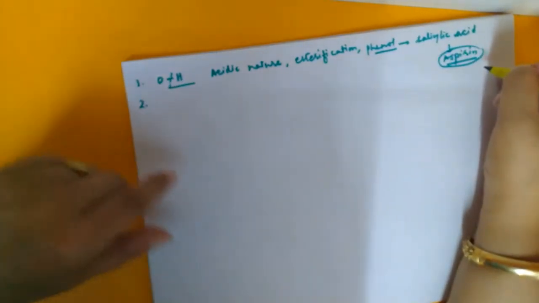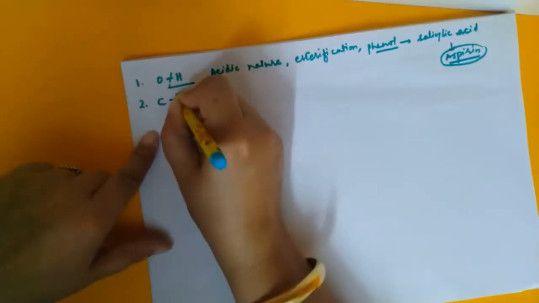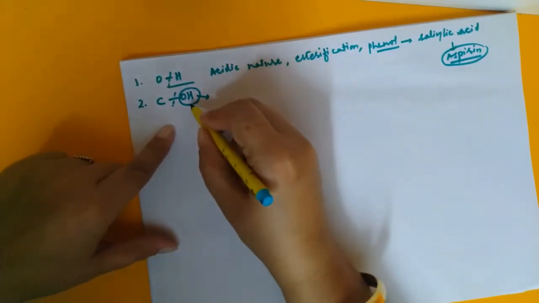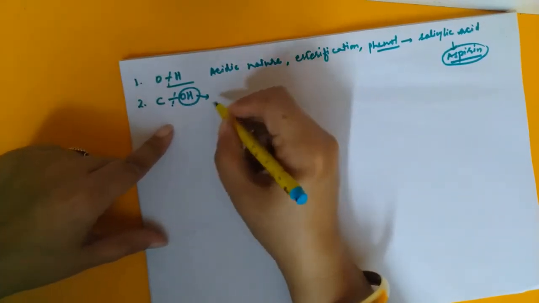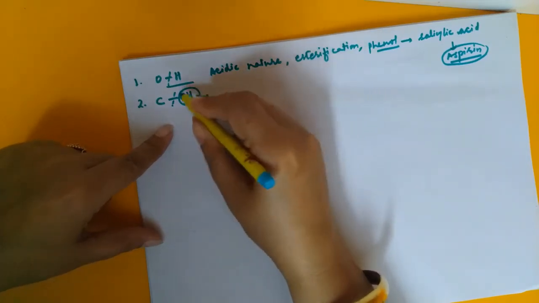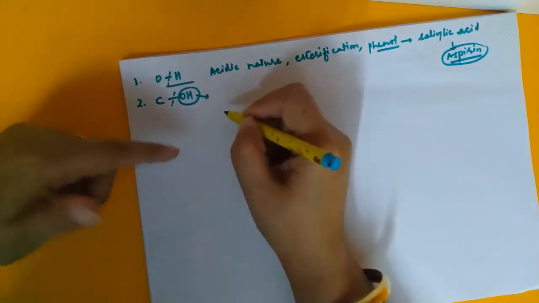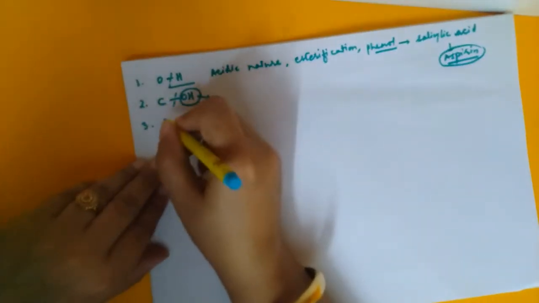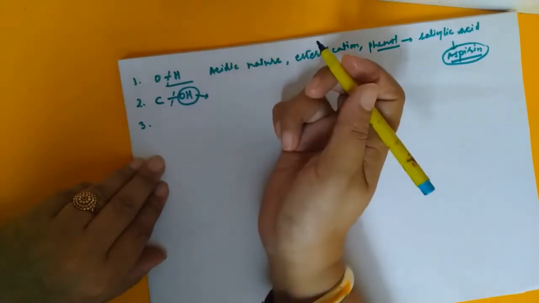Then the next category reaction we studied was the breaking of the carbon-oxygen bond, where this entire OH group will be substituted in the form of a nucleophile, and that is a nucleophilic reaction. We discussed nucleophilic substitution reactions in the first chapter as well as in this chapter. Then the third category is where the entire alkyl and OH group are changed.